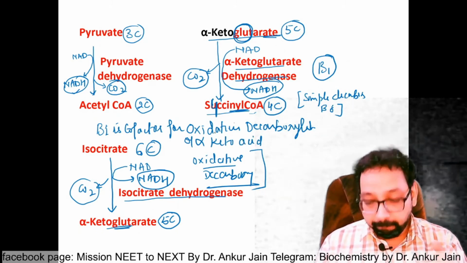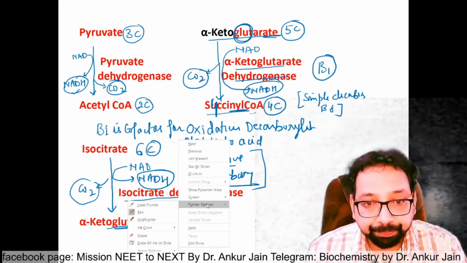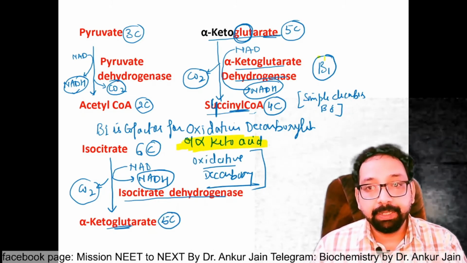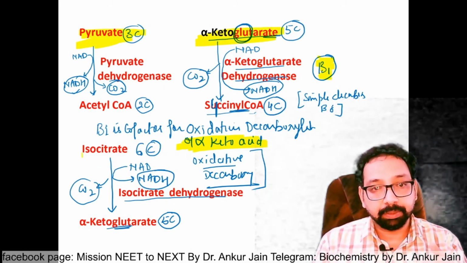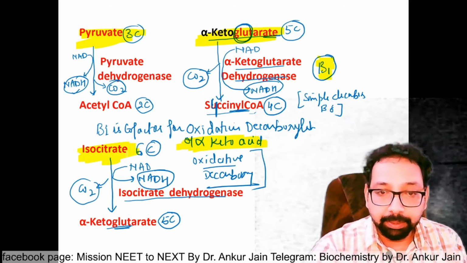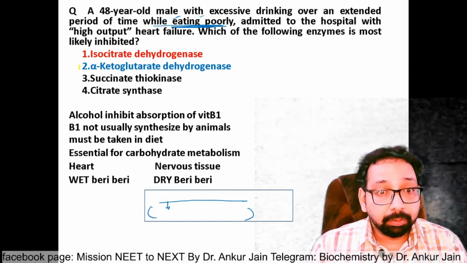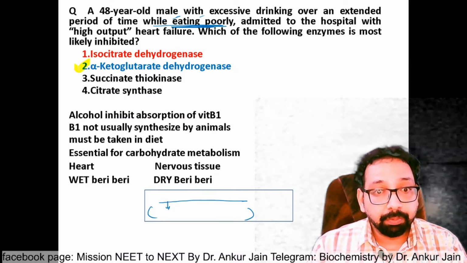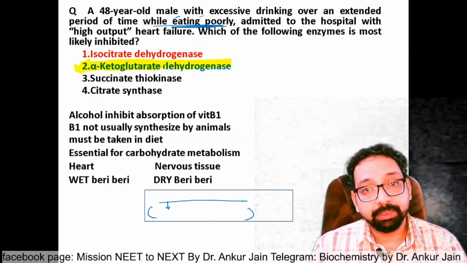Yes, this alpha keto acid is important. So B1 is cofactor in these two, but not this. That's why in the previous question, the answer is alpha ketoglutarate dehydrogenase, that is keto acid.